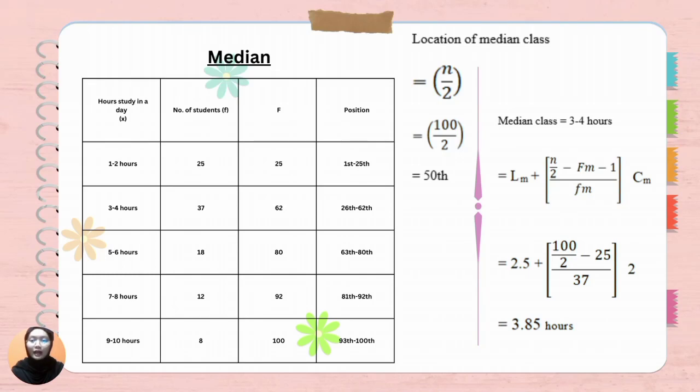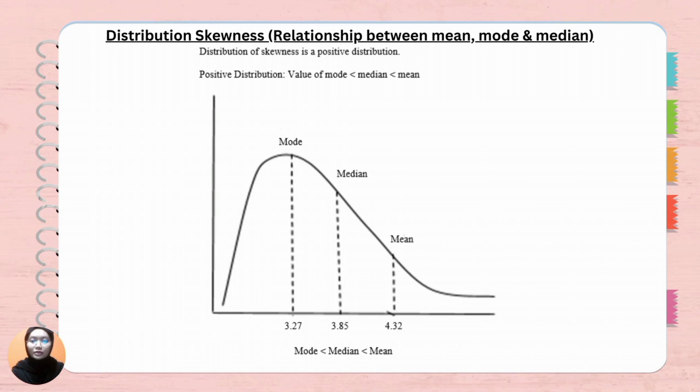And lastly, for median, I have calculated and identified the position. The median that we got is 3.85. Distribution skewness for question 6 is a positive distribution because mode is less than median and median is less than mean, which is 3.27, 3.85, and 4.32 respectively.